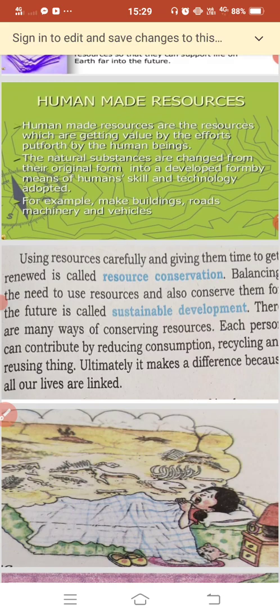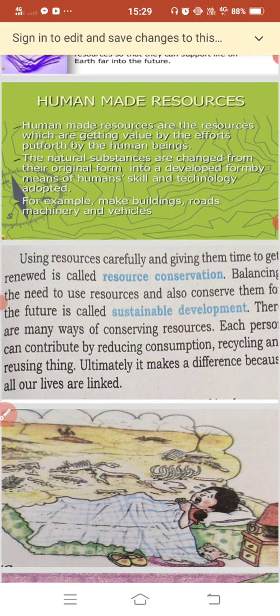If I give you a brief description of how to conserve resources, we can discuss a few points. We need to preserve our natural resources, our consumption needs to be reduced, we must maintain diversity of life, and renewal of resources must be done. We need to renew the resources. An ecosystem must be protected as well, and we also need to minimize the damage to natural resources.